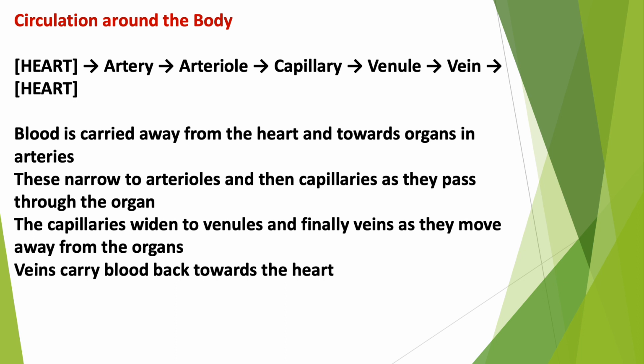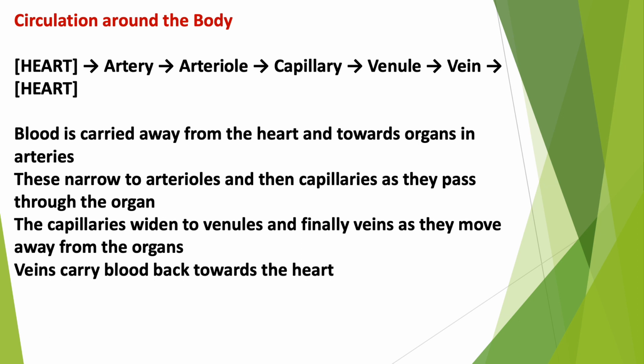Circulation around the body. The pathway followed is heart, artery, arteriole, capillary, venule, vein, and back to the heart. Blood is carried from the heart and towards organs in arteries.